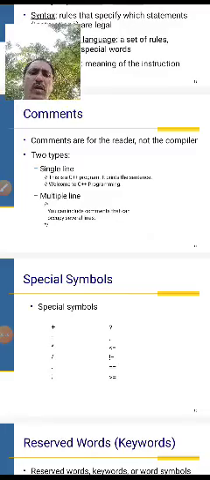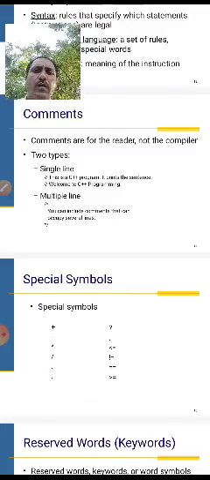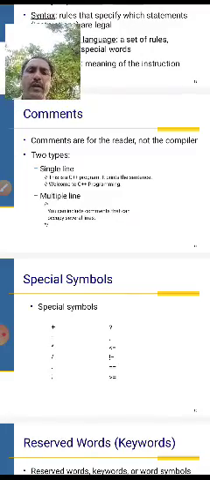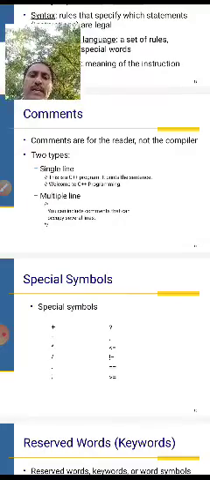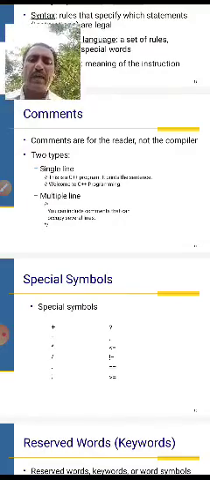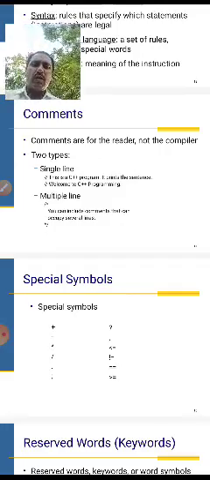Comments in C++. Comments are for the reader, not the compiler. There are two types: single line or multiple line.